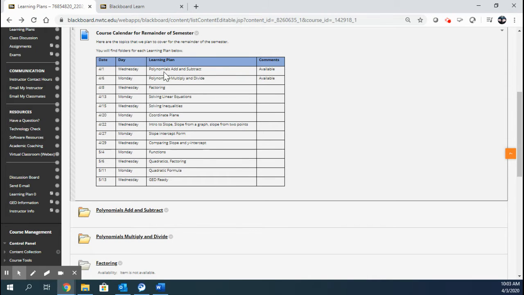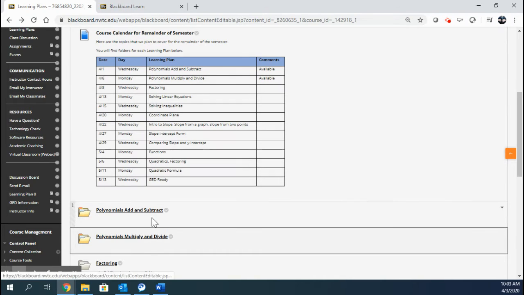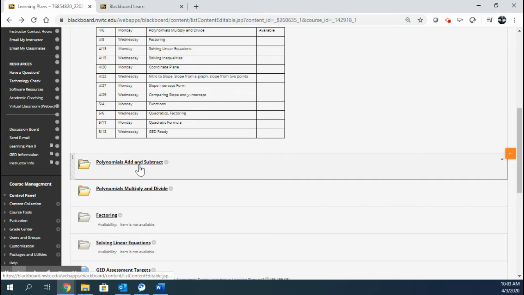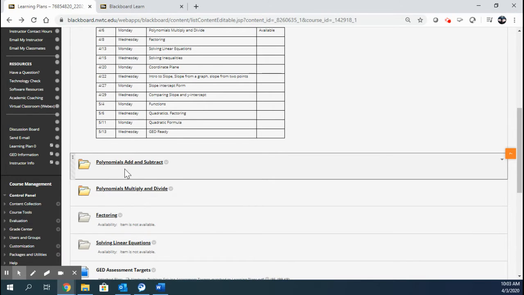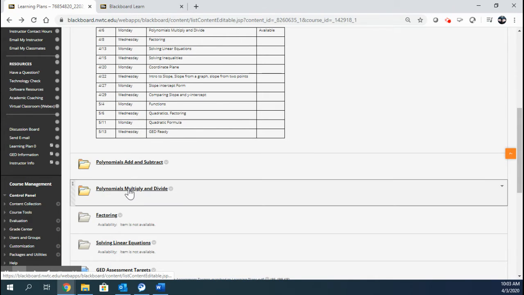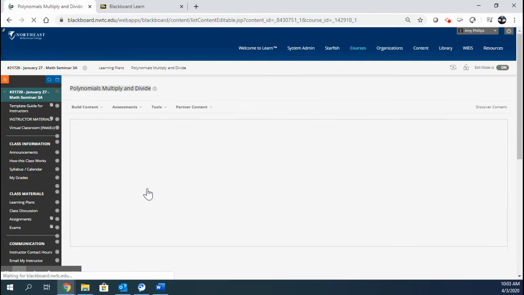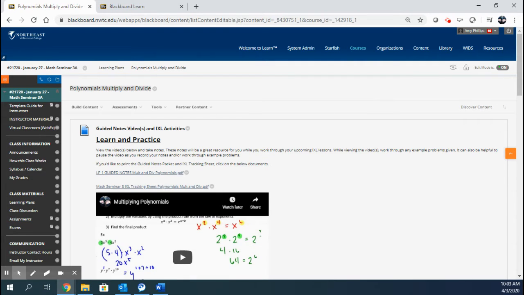Within each learning plan, right here I provided this learning plan last week. This one's not as polished as this next one, and as I keep going, they'll keep getting better, I hope. But I'm going to click into the polynomials multiply and divide folder. Those will all automatically be populated below here. Right now you should be able to see at least two: polynomials add and subtract, and polynomials multiply and divide. I'm going to go into the polynomials multiply and divide folder, and they're all laid out.